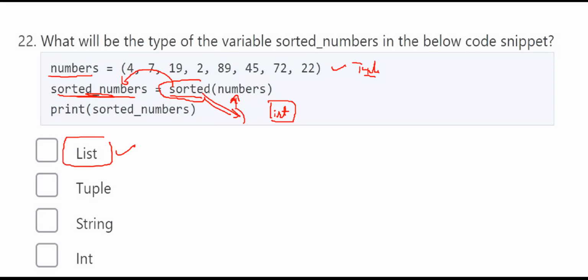Please remember that when you are sending the tuple variable into the sorted method, it automatically creates a list. That list I am storing in sorted numbers. Now if you ask what is the type of sorted numbers, simply you can say that it is list type but not tuple. The sorted function always returns a list that contains all the elements in the parameters in sorted order.